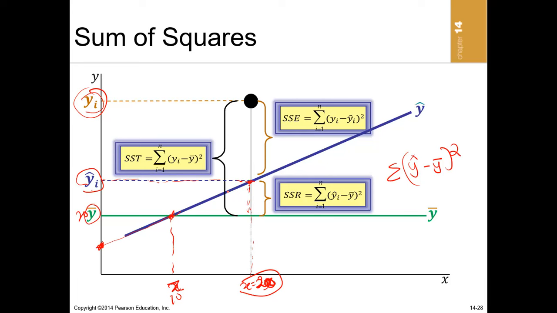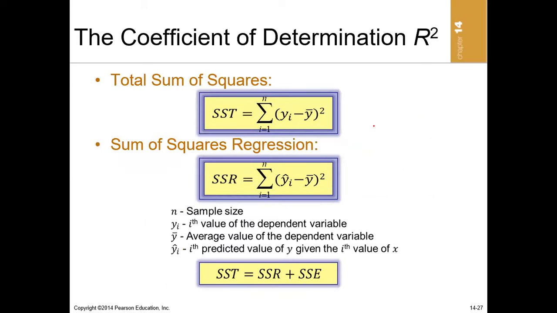Okay, so now we have two errors. We have the sum of squared residual error, which I want to call the sum of squared error. Then we also have the sum of squared regression. When you add these two, it becomes the sum of squared total. Sum of squared total, or total sum of squared.